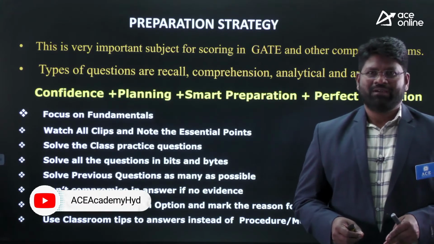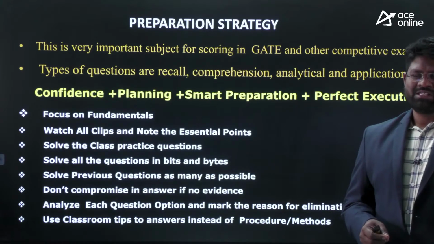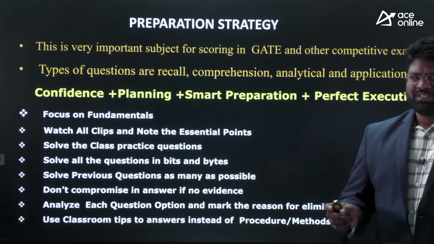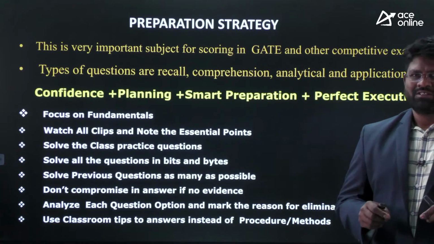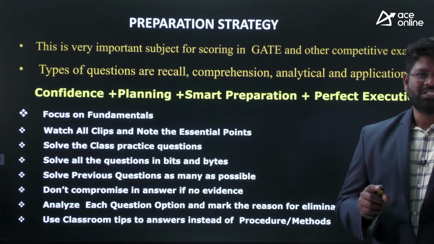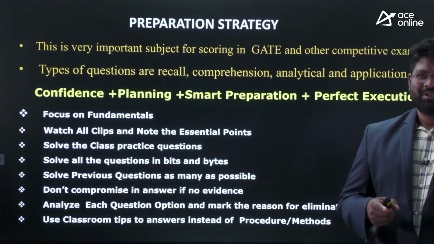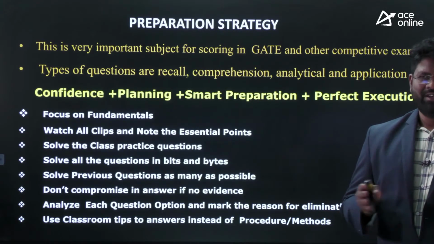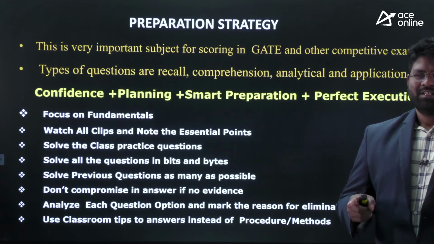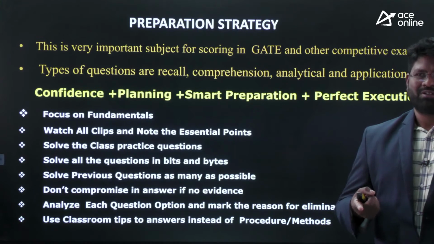While you are solving them, do each option analysis thoroughly. Do this analysis: why this is not correct, why not. Your aim should not be just finding the correct answer. While you are preparing for the examination, if you selected option A and it is not the correct answer, then you should have evidence why you wanted to avoid this option.